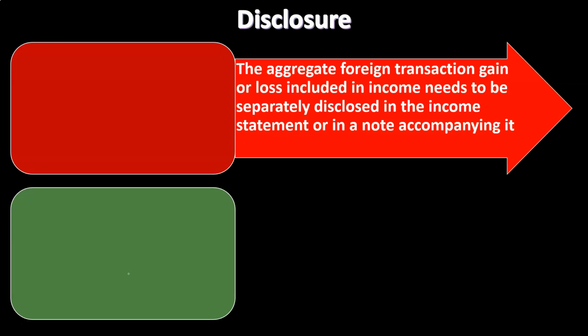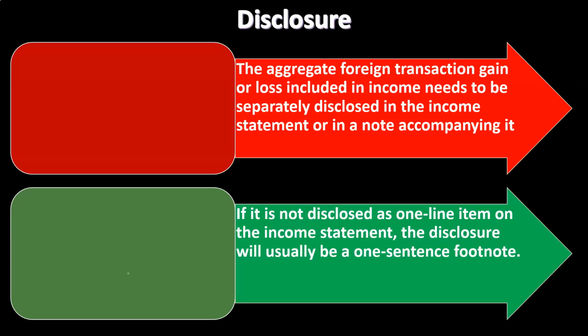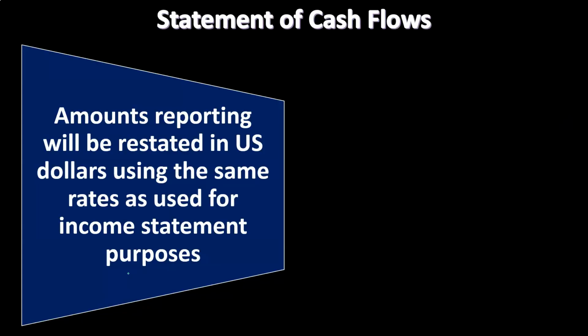The aggregate foreign transaction gain or loss included in income needs to be separately disclosed in the income statement or in a note accompanying it. If it is not disclosed in a one-line item, which you think you'd have on the income statement, then the disclosure will usually be a one-sentence footnote. So then we have the statement of cash flows. Amounts reported will be restated in US dollars using the same rates as used for income statement purposes.